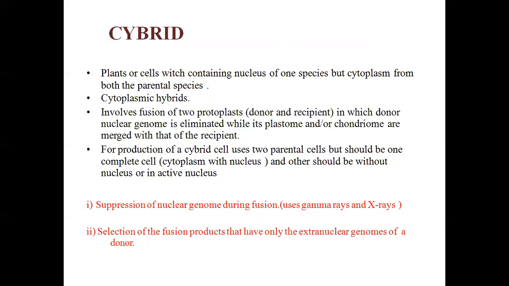In this condition, this is termed a cybrid. It involves fusion of two protoplasts, donor and recipient, in which the donor nuclear genome is eliminated, and the blastosome or chondriosome, don't go into the detail and tough terms. The thing is that when you are fusing two different varieties or different genera, the cytoplasmic material will fuse. And in case of a hybrid, the nuclear fusion also occurs. But when nuclear fusion is not occurring, there is only a single nucleus in the recombined cytoplasm, and one nucleus is missing. At this stage it is called a cybrid.